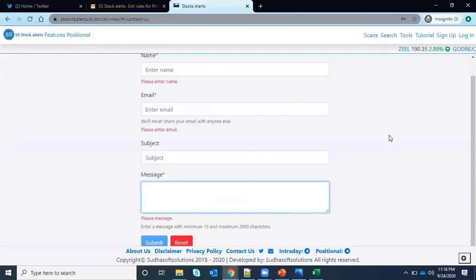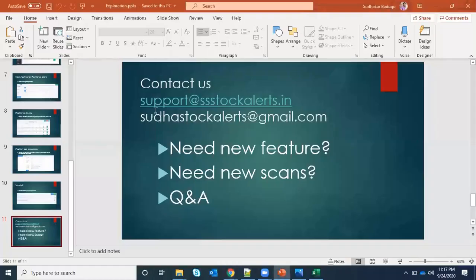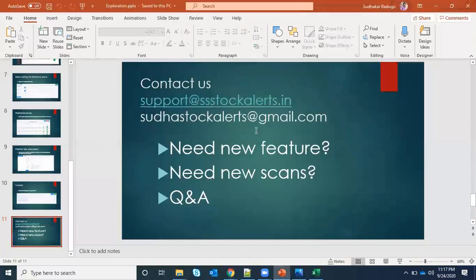If you post on Telegram, so many messages are posted and we cannot track it over there. That's the only reason I mostly ask people to post any feedback or feature request on this contact us page, or you can write to either of these two emails.